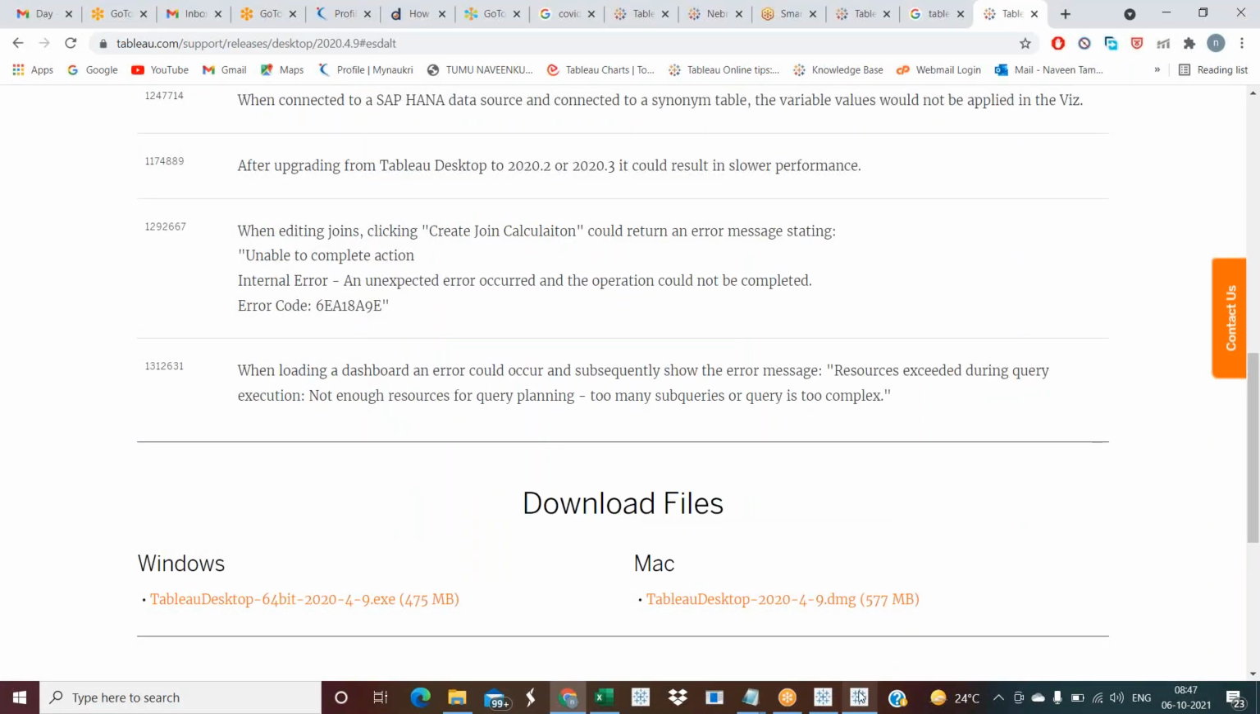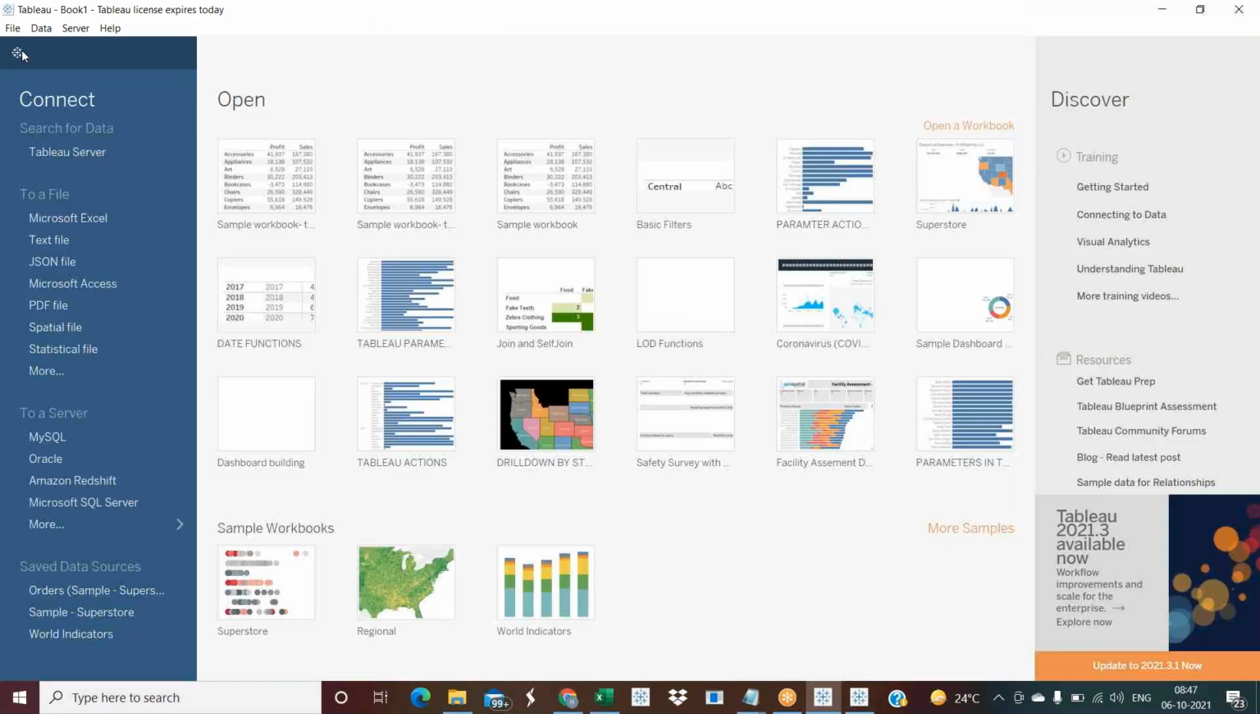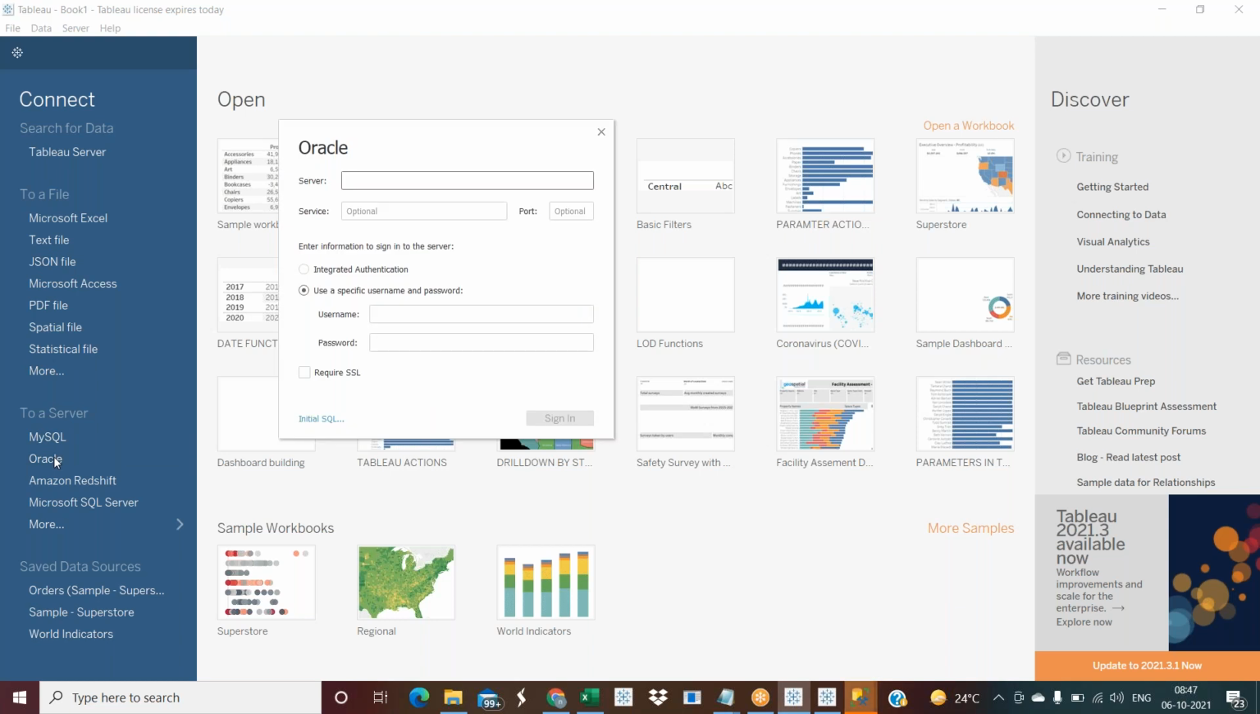Okay, so let us go to Tableau Desktop. We'll see some options. This is the first page, right? Suppose your data is in Oracle. Just click on Oracle database. Whenever you click on Oracle, this is the pop-up you are going to see.